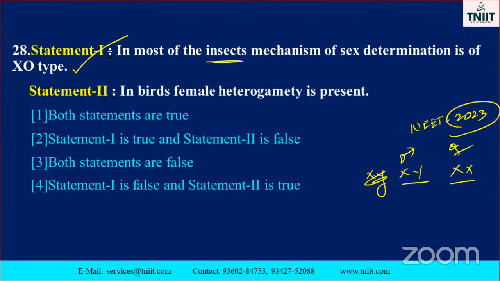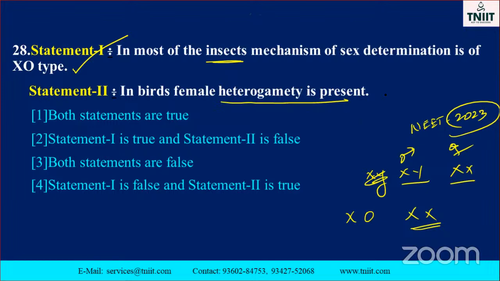Second one, see statement 2. In bats, the female is heterogametic. What is the meaning of heterogametic? The same is there: XO is a heterogamete, XX is the homogamete. See, they both are the same here, different. In our category, male is heterozygous and female is homozygous, isn't it?